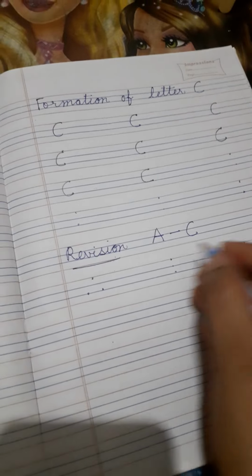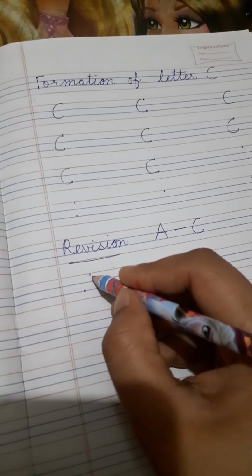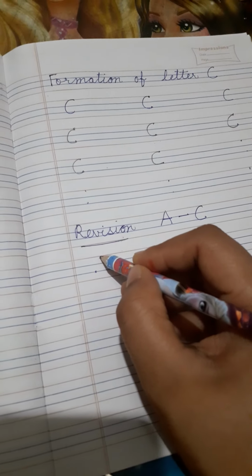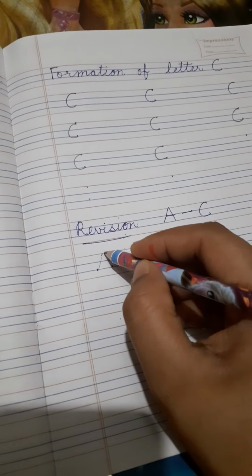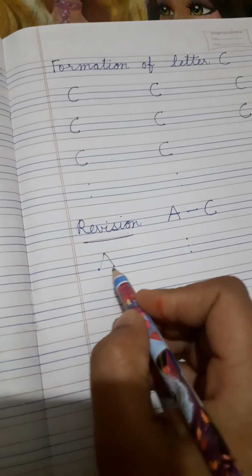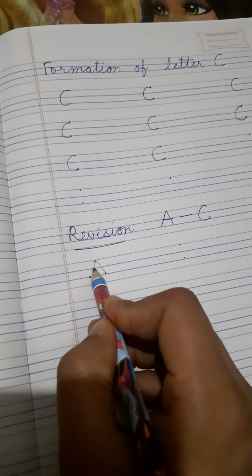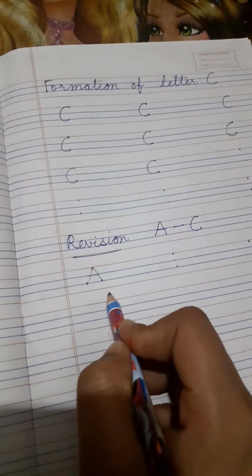So let's do a revision once. A to C. How can we make an apple? Make a slanting line. And again make a slanting line on another side. And now make a sleeping line. This is our letter A apple.